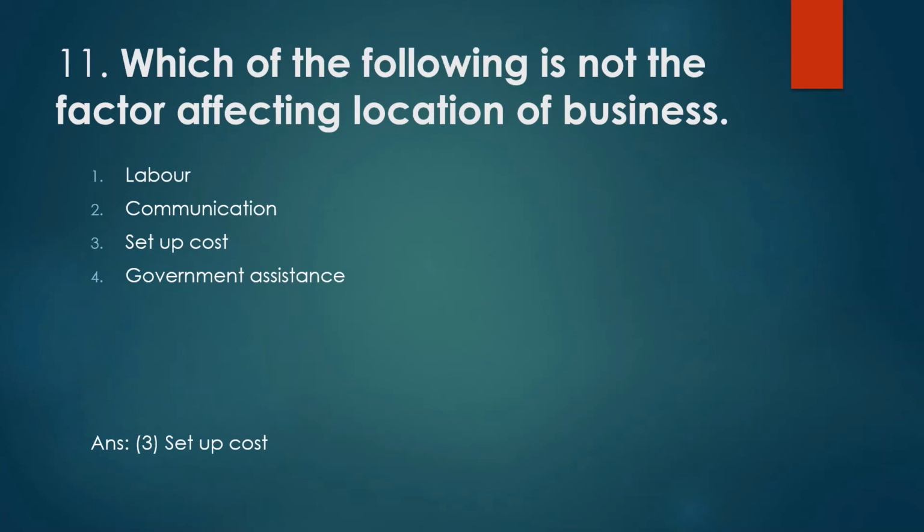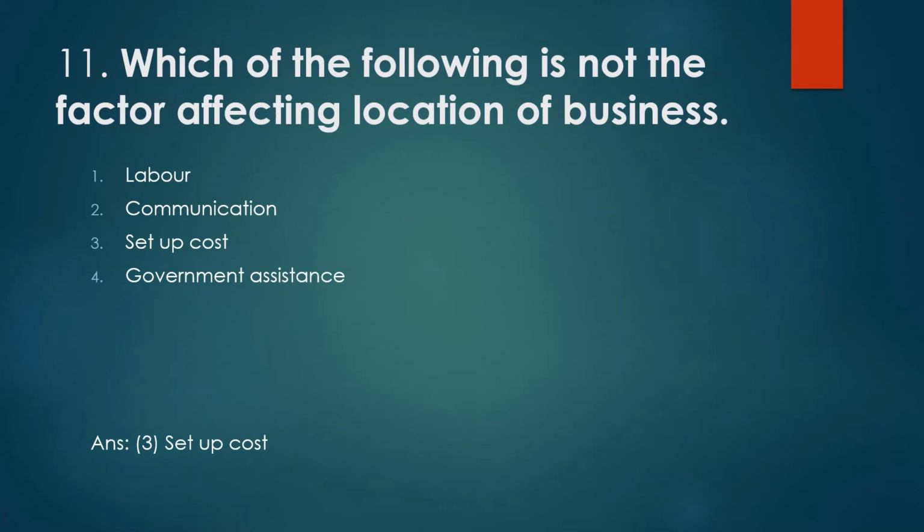Setup cost, I think fixing cost is not affecting the location of the business. And government assistance also depends on the location where your project is situated, because many rules and regulations are there.